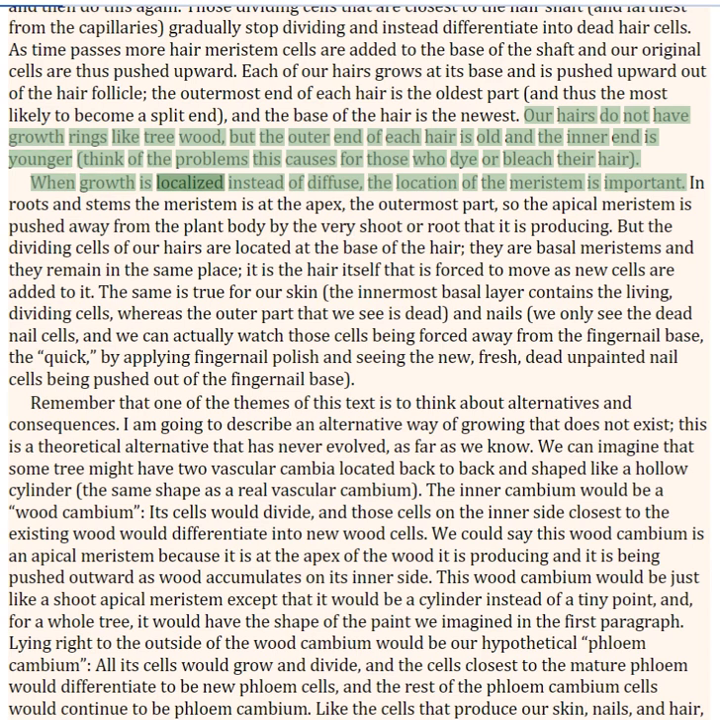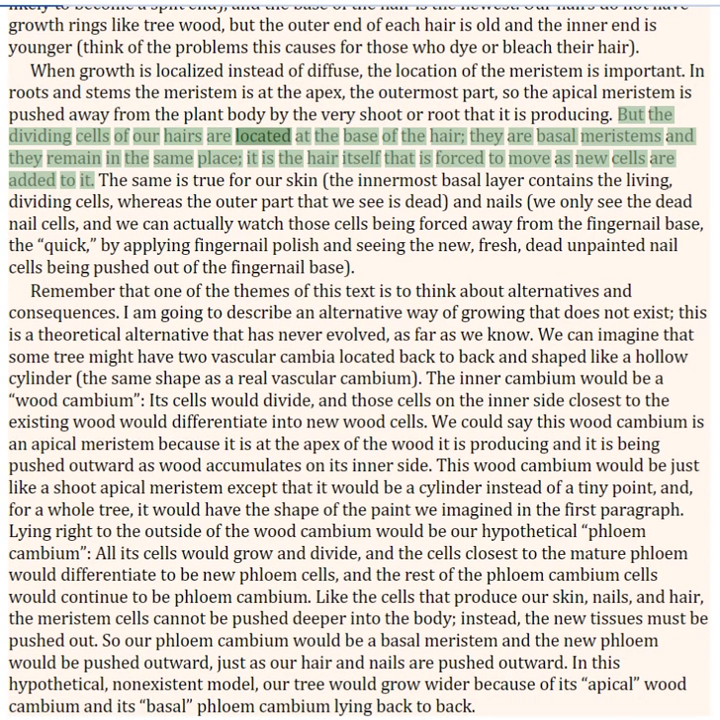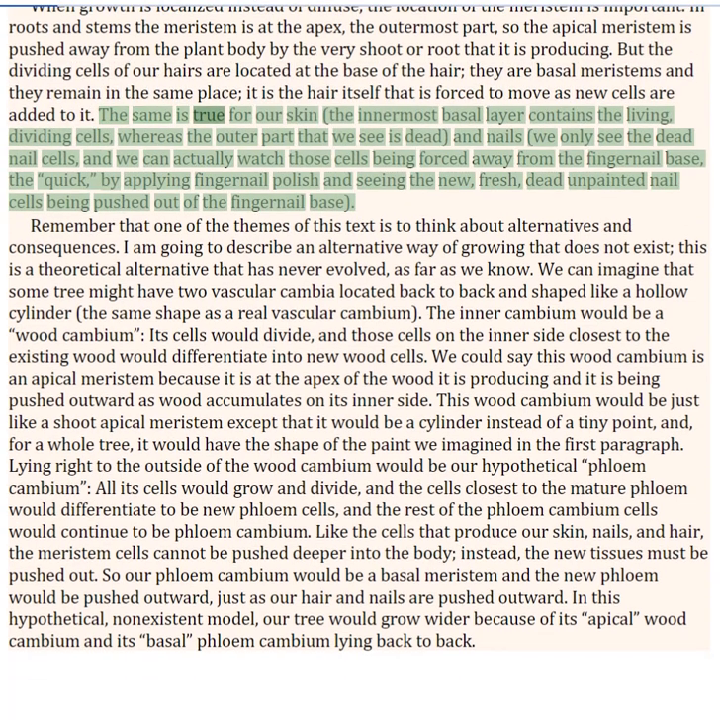When growth is localized instead of diffuse, the location of the meristem is important. In roots and stems the meristem is at the apex, the outermost part, so the apical meristem is pushed away from the plant body by the very shoot or root that it is producing. But the dividing cells of our hairs are located at the base of the hair. They are basal meristems and they remain in the same place. It is the hair itself that is forced to move as new cells are added to it. The same is true for our skin and nails.